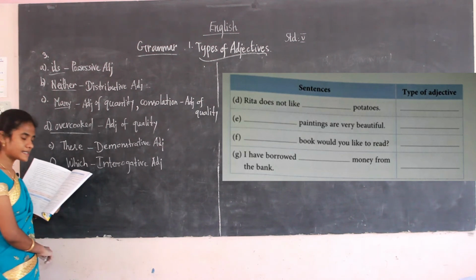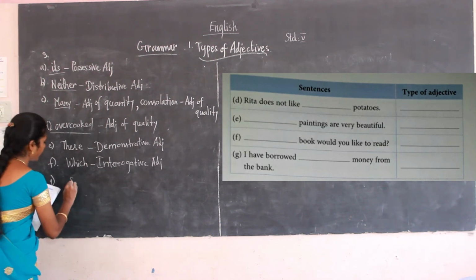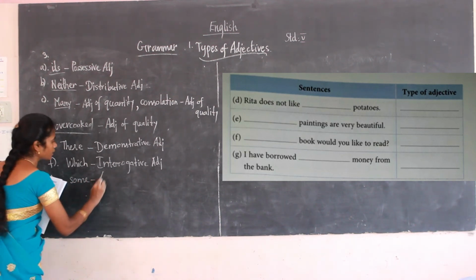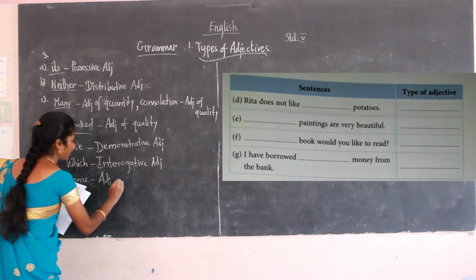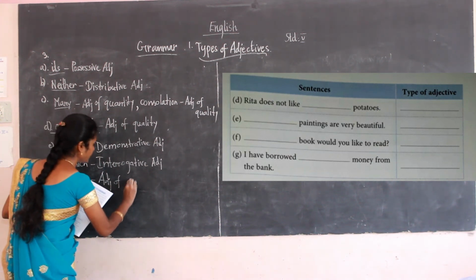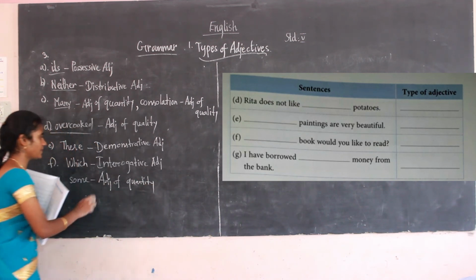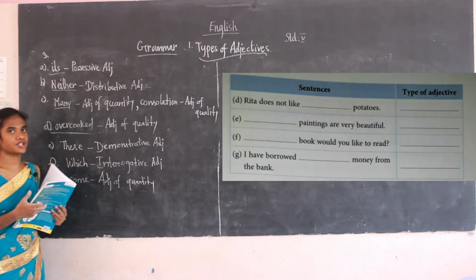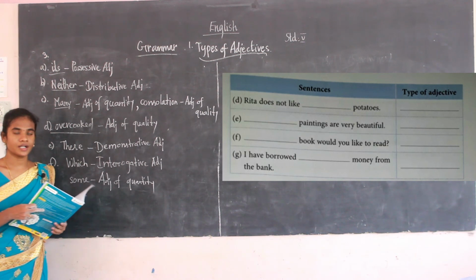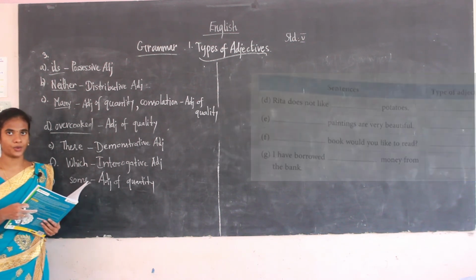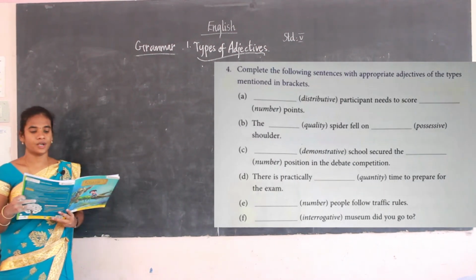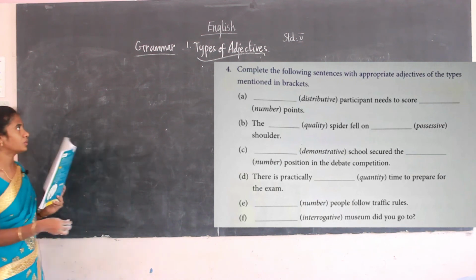Then G, I borrowed dash money from the bank. I borrowed some money from the bank. Some comes under adjective of quantity. Students, copy down these in your notebook. So see this one, this is the fourth exercise.